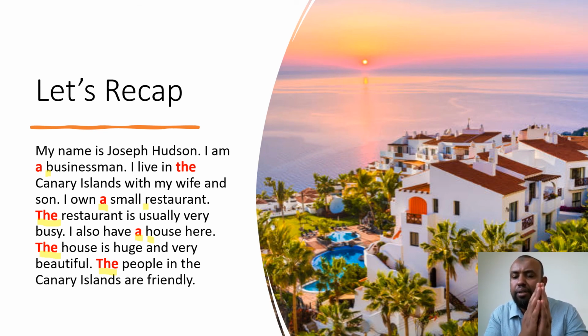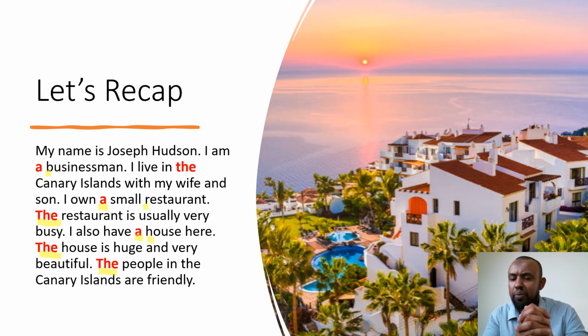So let's just quickly recap. We said that there are 3 types of articles. We have the a, we have the an, and we have the the. And we divided the articles into 2. We have the definite article the, and we have the indefinite articles a and an. Good.